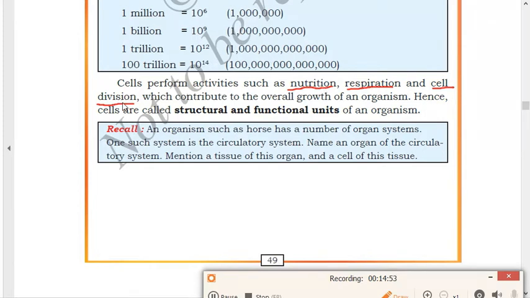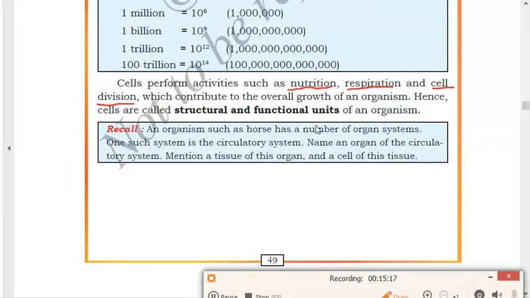If a question is asked, write the functions carried out by the cell, or write the activities carried out by the cell, then what will you write? First one is nutrition, second is respiration, and third is cell division. Hence, cells are called the structural and functional unit of an organism. So this is the definition of cell. Cells are the smallest unit of life and are the structural and functional unit of an organism.